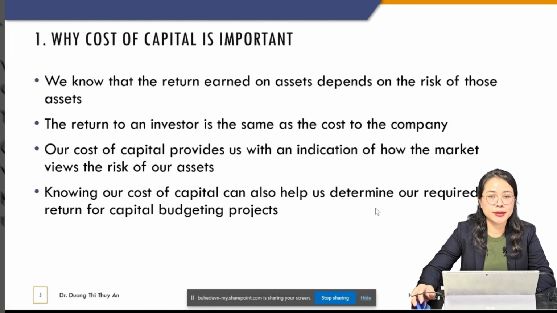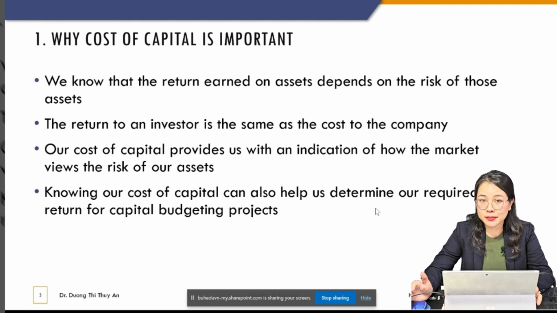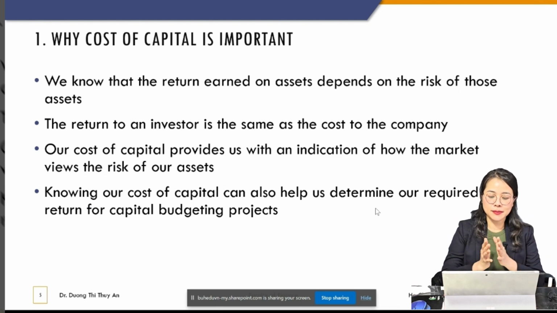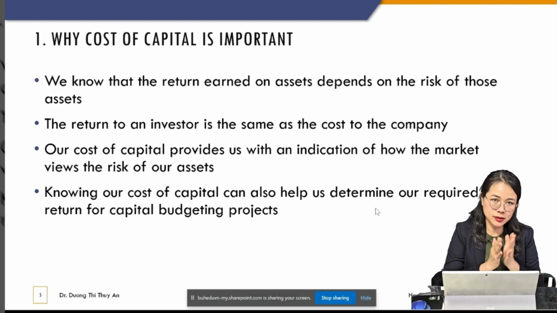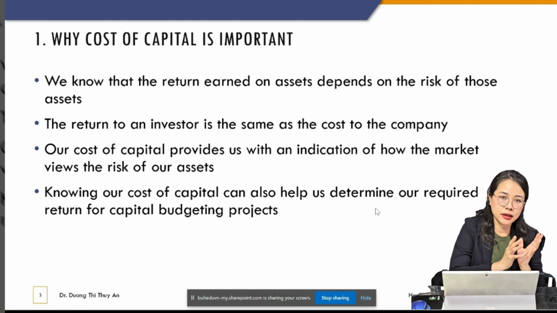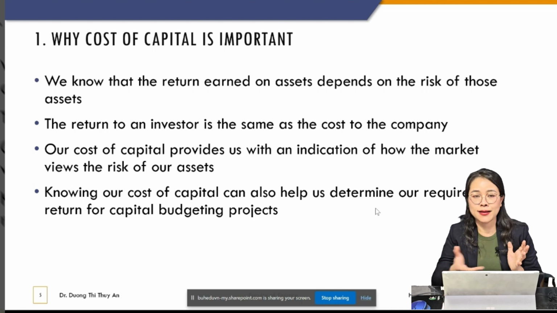And why is cost of capital important? Because we know that the return earned on assets depends on the risk of those assets. The higher the risk, and remember, the higher the systematic risk, the higher the return. In chapter 3, we studied the expected return of one investment, right? So it looks like two sides of one coin. On one side, that is the required return of the investor, and on the other side,